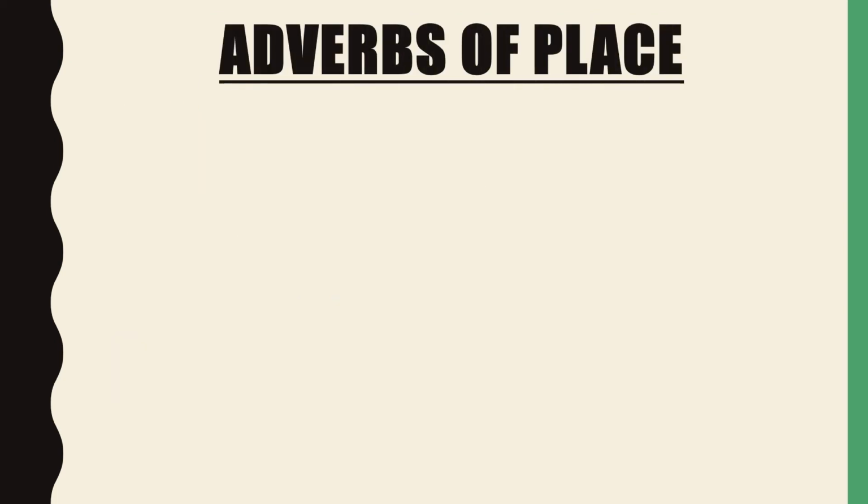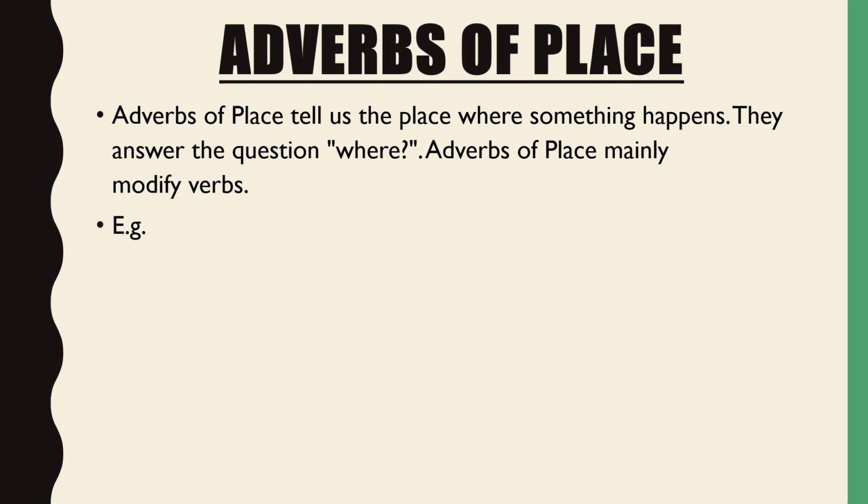So, adverbs of place. As the word itself says, place, the adverb of place tells us the place where something happened. They answer the question where. They mainly modify verbs. Let's see examples.